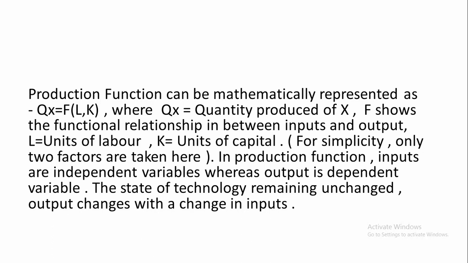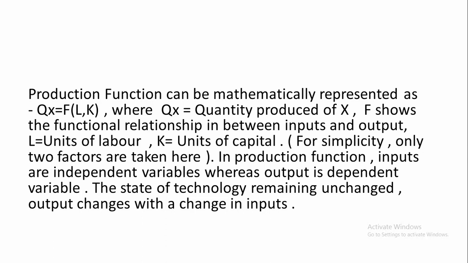In production function, inputs are independent variables. Output is dependent on inputs. When we change the size of inputs, suppose we increase it, the amount of output will increase. So, inputs are independent variables, whereas output is the dependent variable.